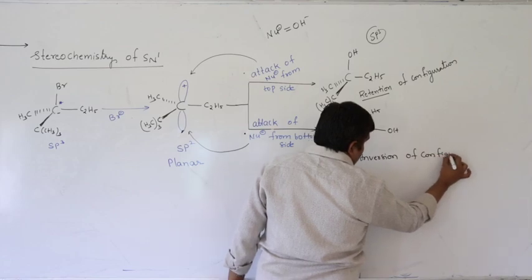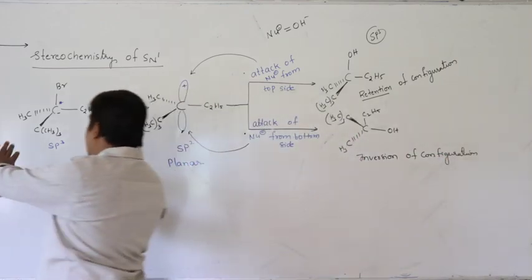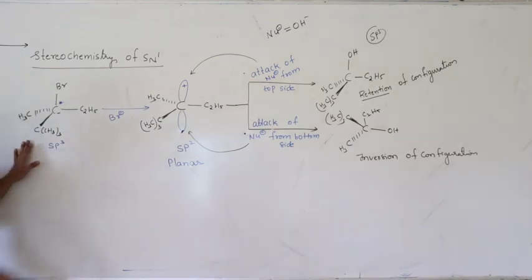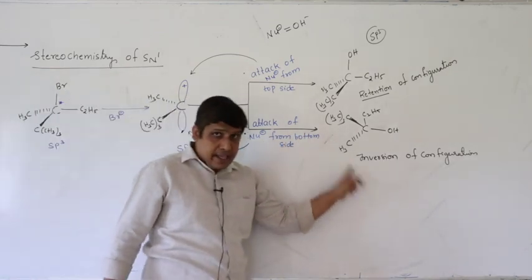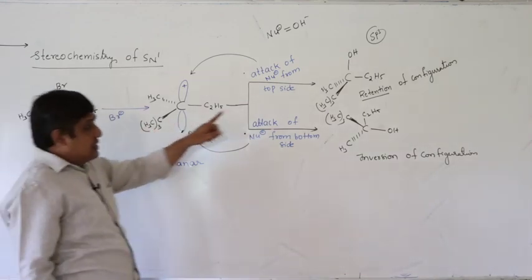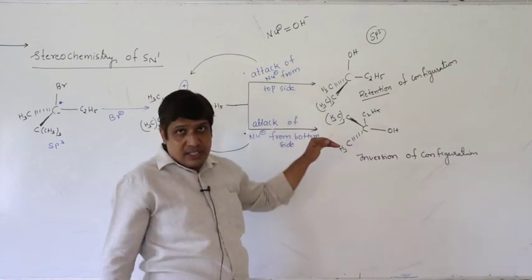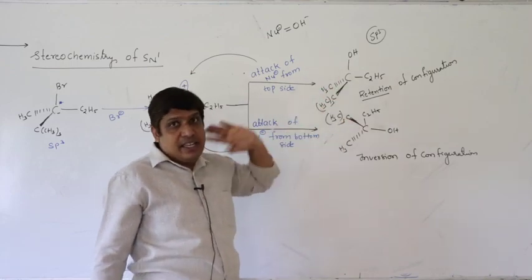What is the meaning of inversion of configuration? Suppose the reactant configuration is R, then its configuration must be S. If the reactant configuration is S, then its configuration must be R. So, you will get both products, one with retention and one with inversion.